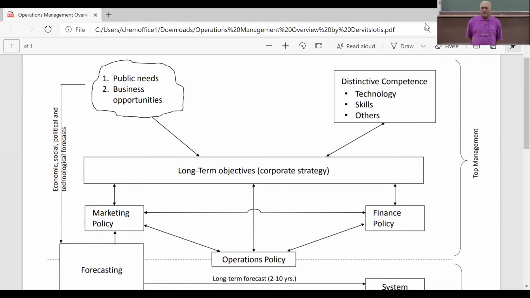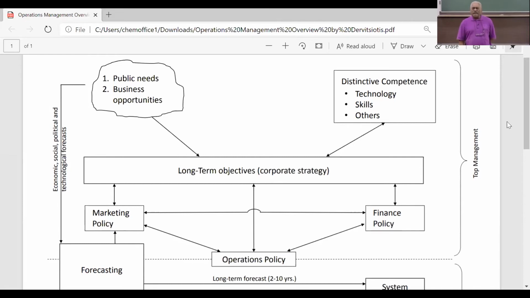Now comes the other part. The corporate strategy itself is evolved from those two things. So we are strong and there's an opportunity. And what have I told you in that 4-box representation? What comes when you're strong and when there's an opportunity? What should the organization do? Exploit, in a positive sense, leverage or exploit, correct? And that's what comes into the corporate strategy. Of course, Dervitsiotis has used the term long-term objectives to signify corporate strategy. So that can happen.